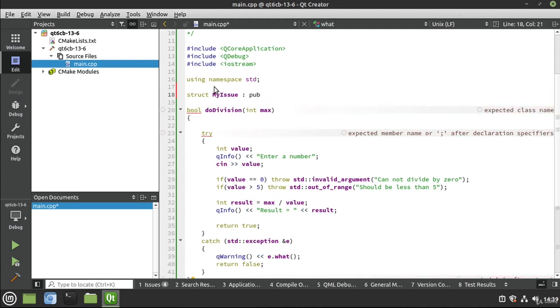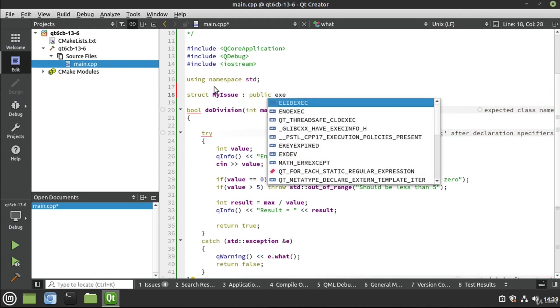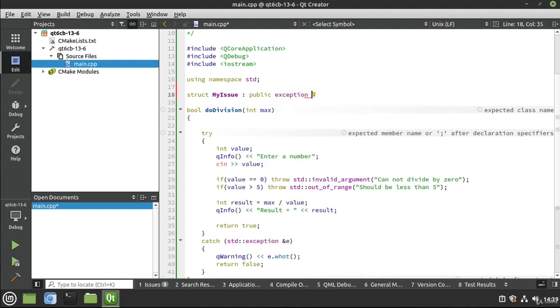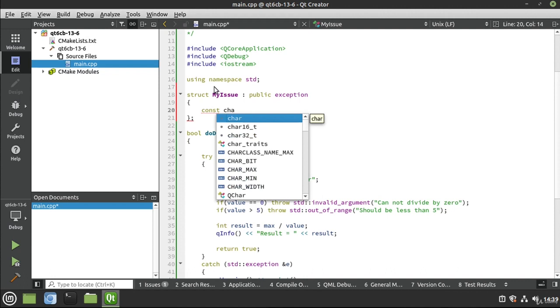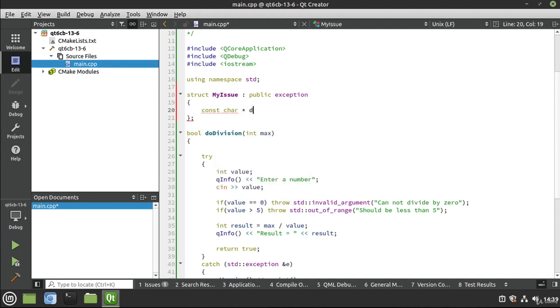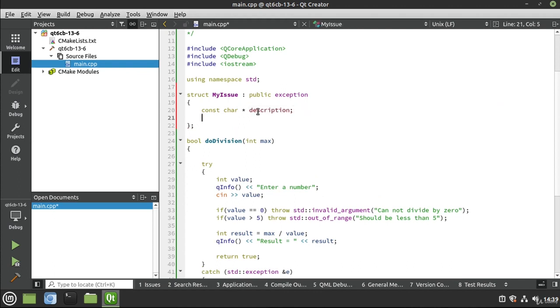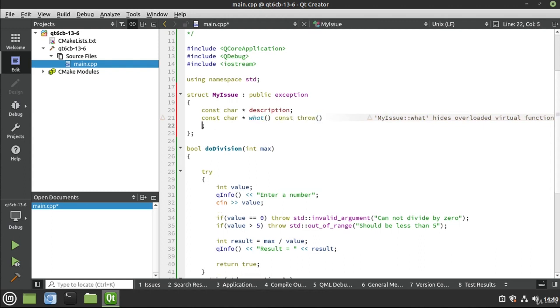Now we're going to say we want to inherit the public aspects of, you guessed it, exception. From here, we need to do a couple things. We need to say const char pointer description, and this is just me adding it in. And then we can, of course, grab this and this, and let's say what. So this is our what function, and what is going to const throw. And this gets kind of nuts.